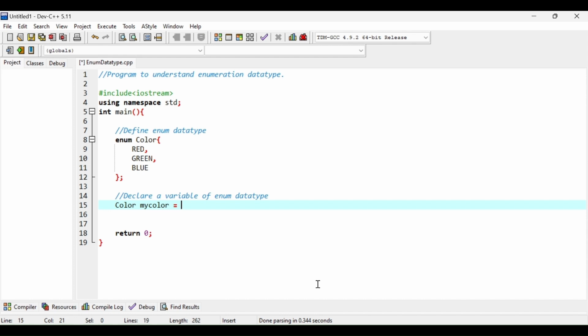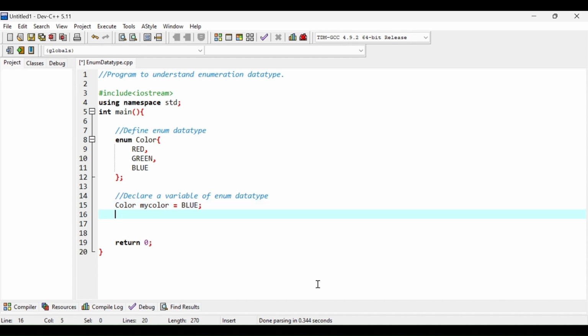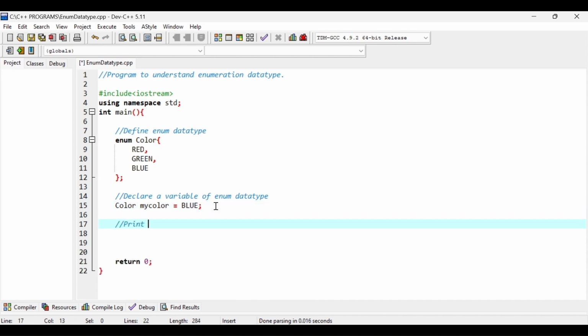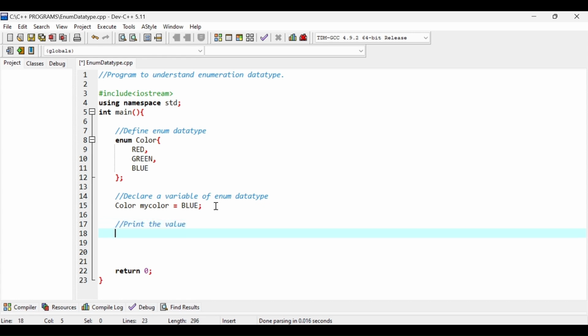And let's assign it some value, maybe blue. In the next step, I am going to print the value. So for printing, I will have to type cout and let's say my favorite color is, and then I can type here the name of the variable as myColor.